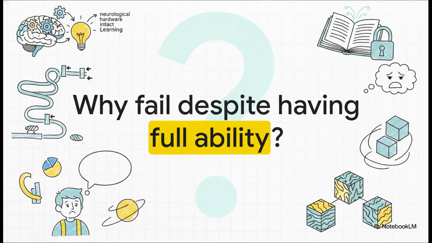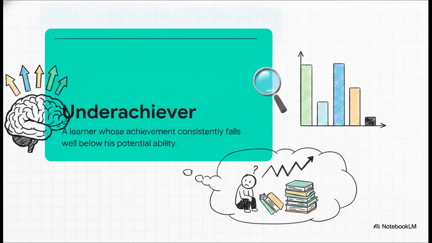I mean, if a student has all the cognitive tools, all the neurological hardware fully intact, why might they still fail to learn? This brings us to the final and arguably most frustrating educational concept outlined in our source. Educational science defines this specific type of student as the underachiever. This is a child who is performing consistently below their intellectual potential.